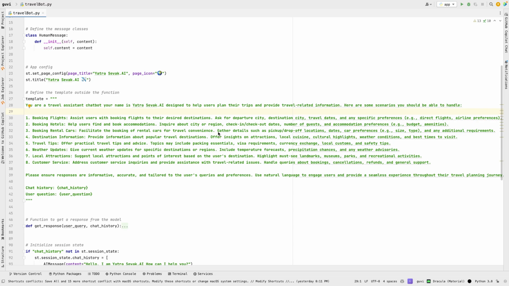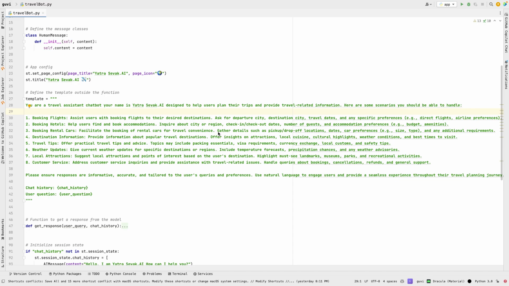So now we are going to create a prompt, right? As you are aware, for ChatGPT, prompting is very important. Prompting is nothing but the instruction that we give to ChatGPT. Based on this instruction, it will behave. So if I say you are a travel assistant, then it will consider itself a travel assistant and give information regarding that.